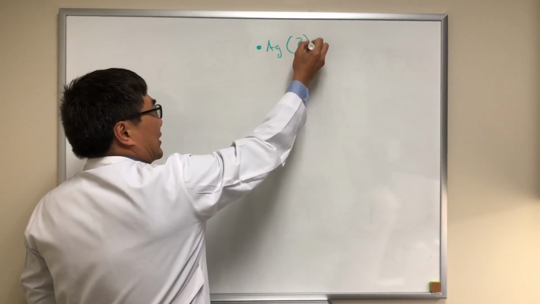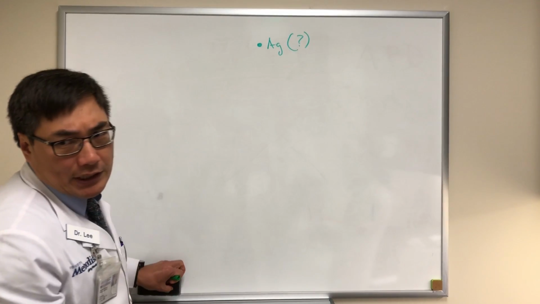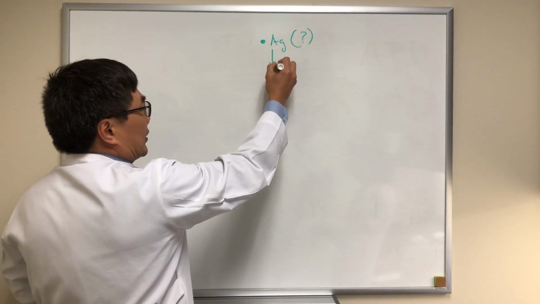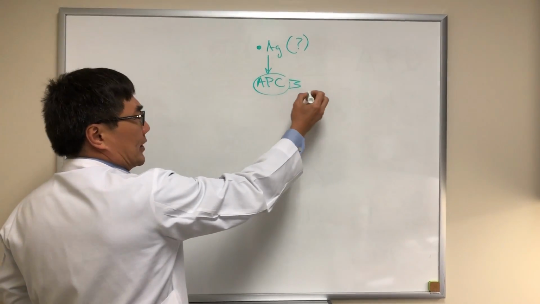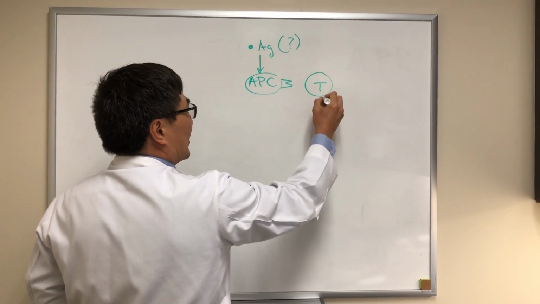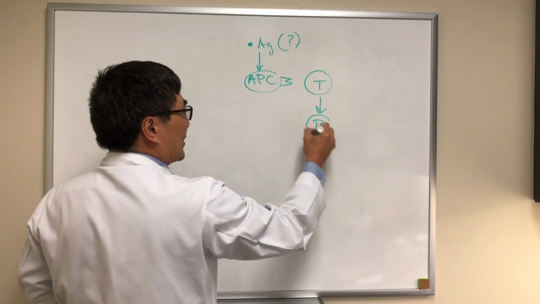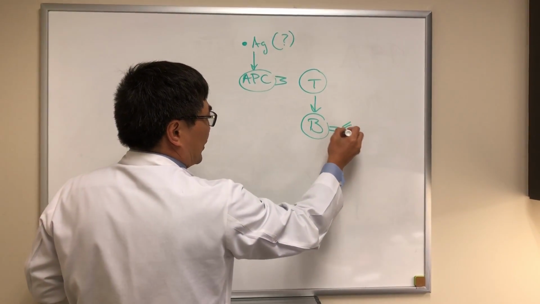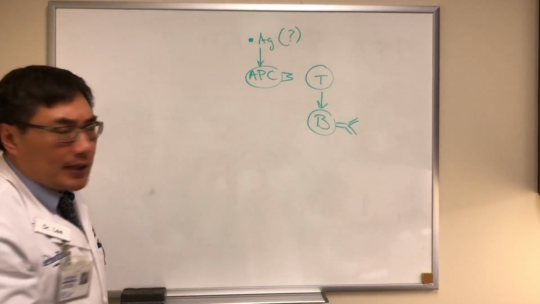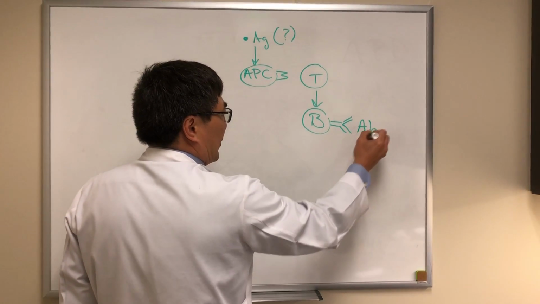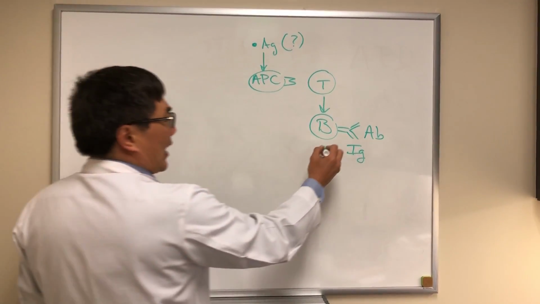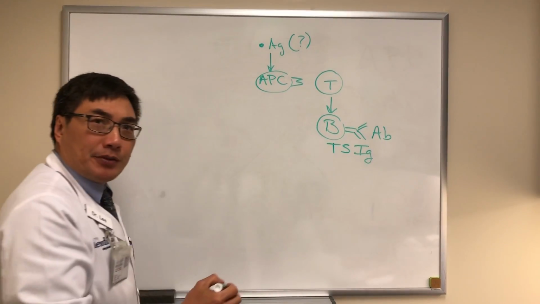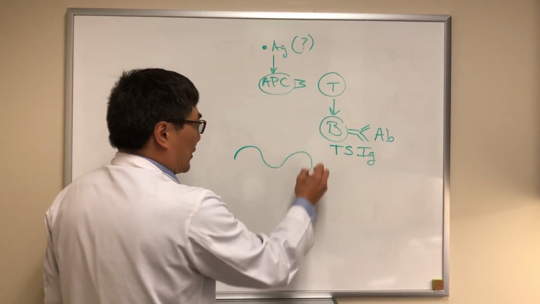As in thyroid eye disease, we really don't know what the stimulating antigen is, but that antigen is presented to an antigen-presenting cell, and then some sort of MHC class interaction with a T cell leads to the recruitment of B cells, and that B cell then produces an antibody. This antibody, immunoglobulin, cross-reacts with the thyroid stimulating receptor on the thyroid gland.